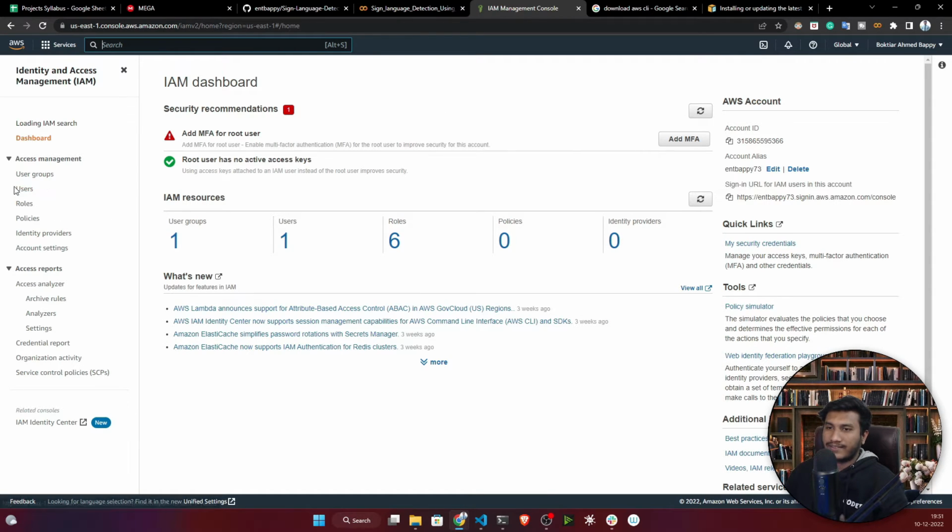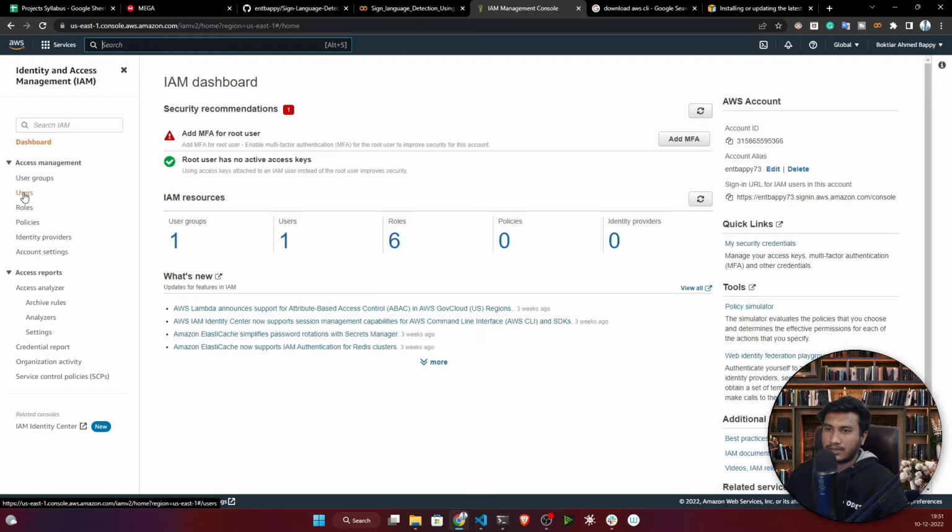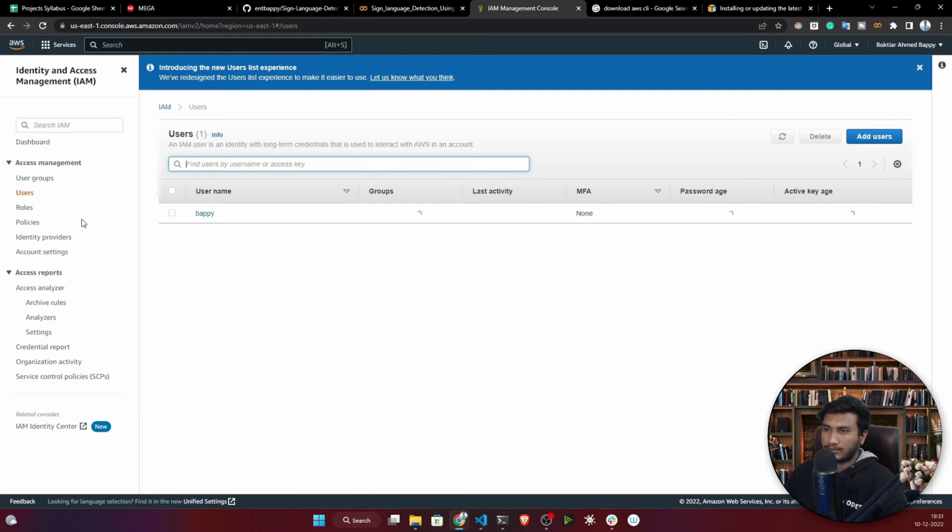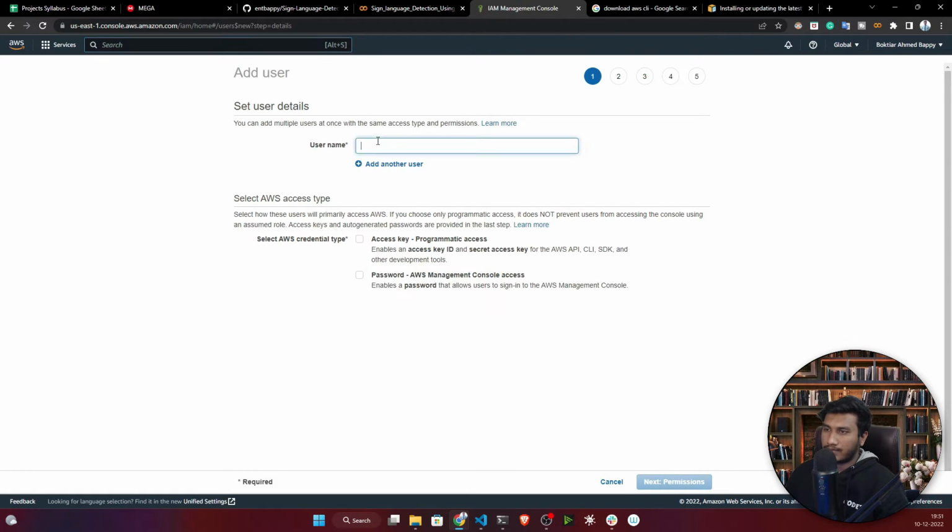Yeah, so on the left hand side you will see there is a user, just click on it. I already have one user, which is Bappy, but here I will create a new one. So I'll just click here, add users, and just give your username. So I will give sign user. Let's give sign user.